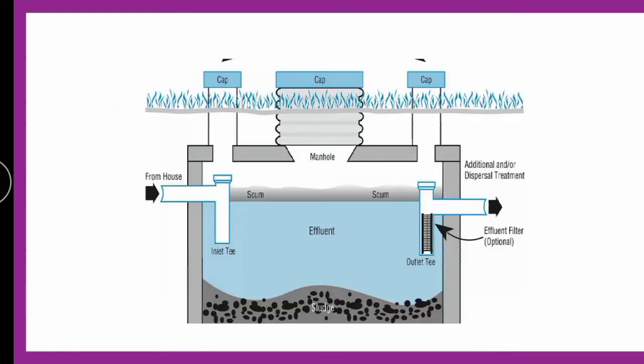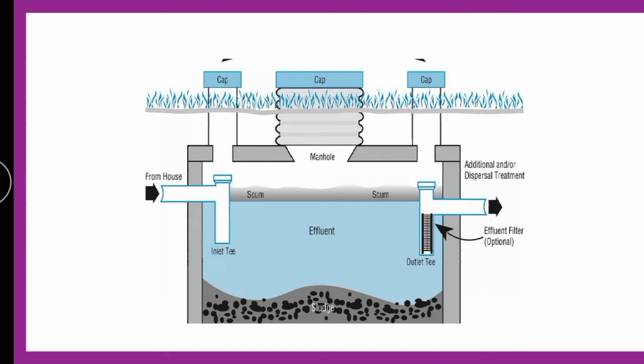As we know from this diagram and mechanism, there are two things: this is the supernatant liquid waste layer, and this is the solid which has settled. It will gradually convert by anaerobic decomposition to the simpler form, that is nothing but sludge.